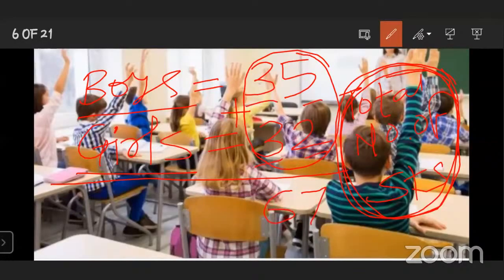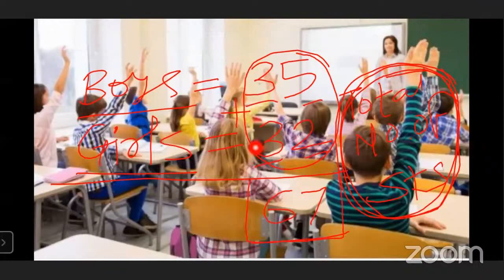So 67 is the answer, the total number of students. In this example, you can see that the number of boys and the number of girls are given separately. And the question was the total number of students. We have to find the total number of students. Understood?